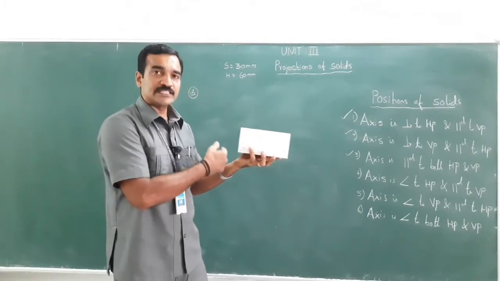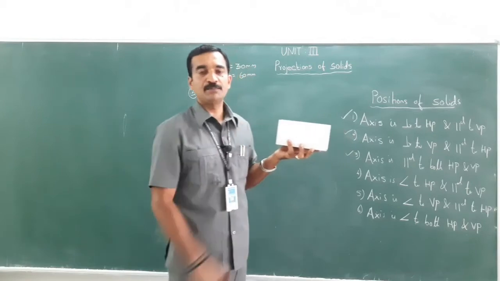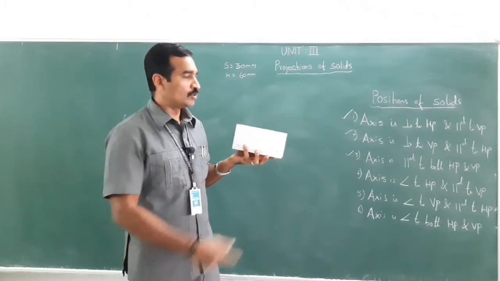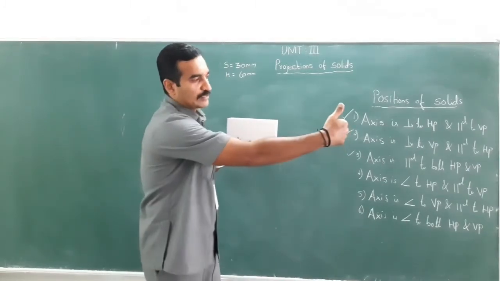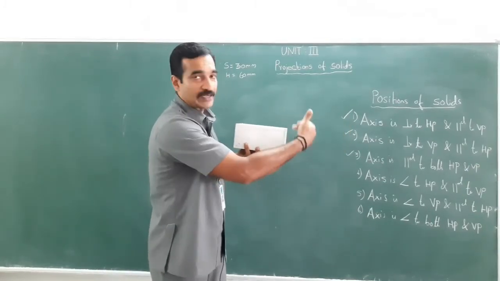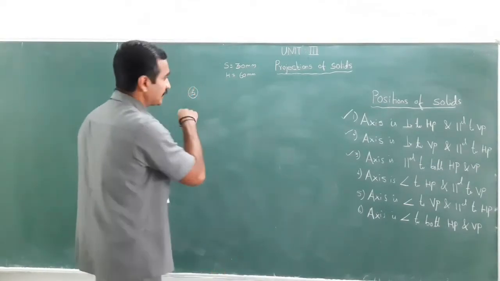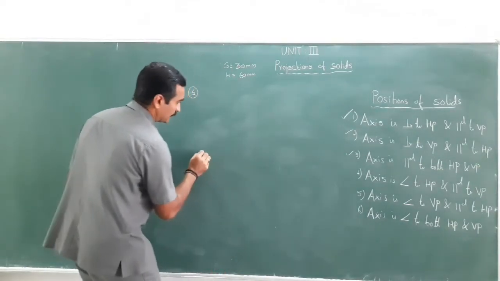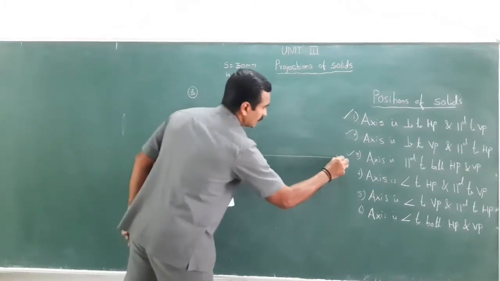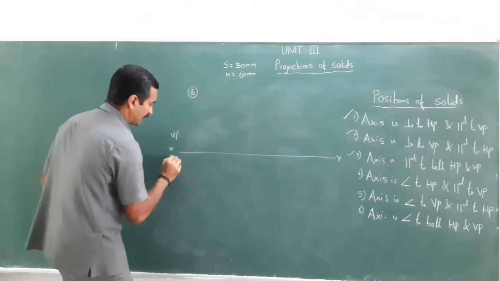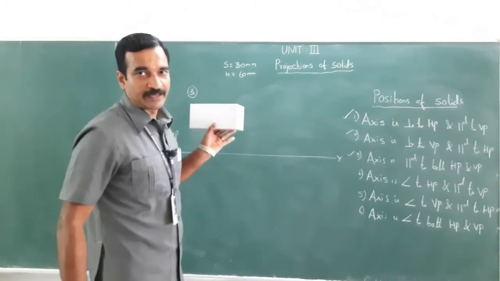But the axis is perpendicular to the profile plane or the auxiliary plane, right? So I have to start from the side view. When you look at from the side, you could see the square shape. From there, I am going to start the diagram. So that condition, axis is parallel, right? Axis is parallel to both the planes, VP, HP.